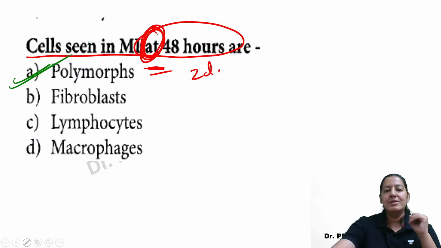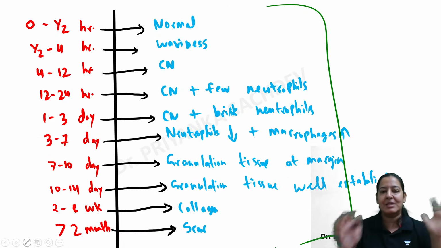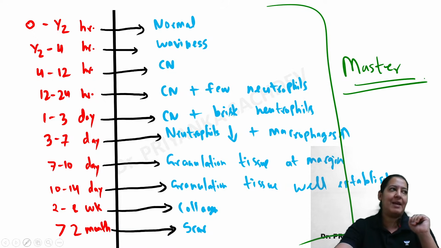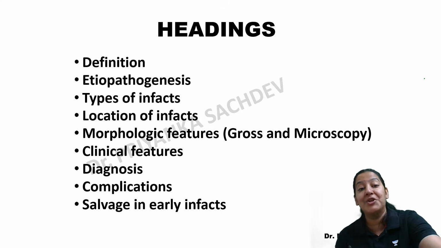You got my point. So this type of tricky questions come in your exam from this table. So this table is a master table. You have to learn this table. There is no way of escape. You have to learn this table. I am done with the morphological features. Let me continue my topic.